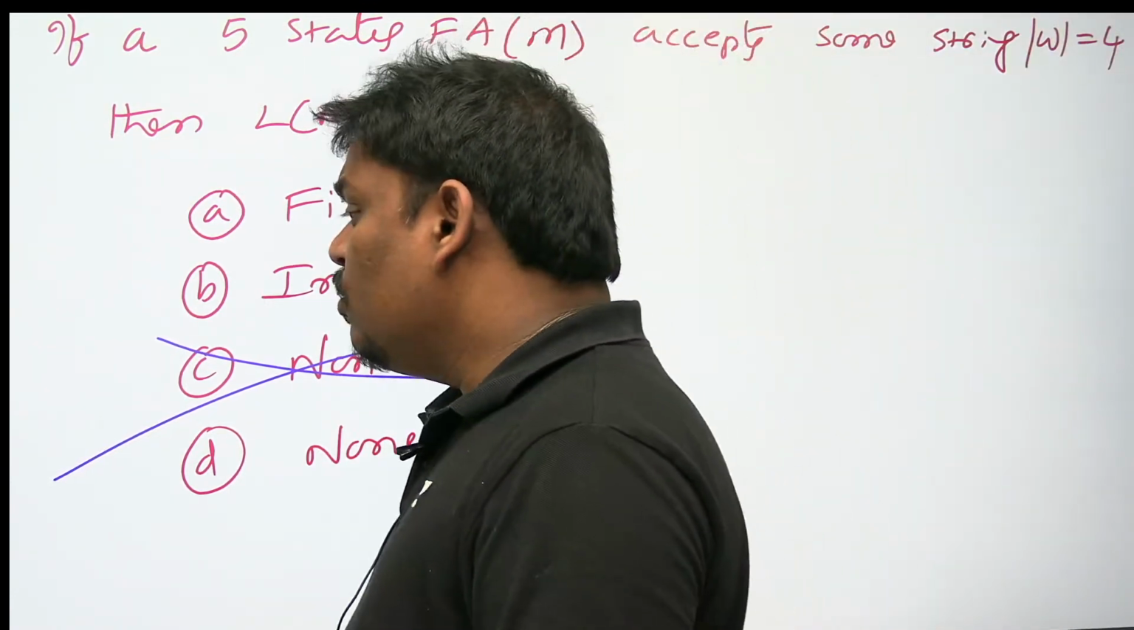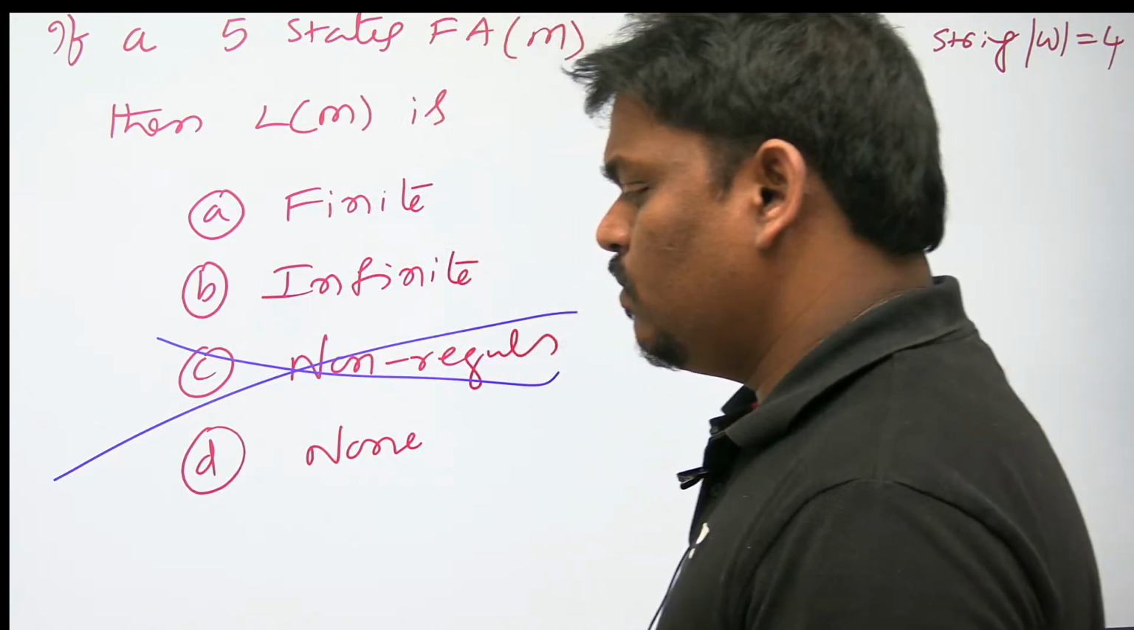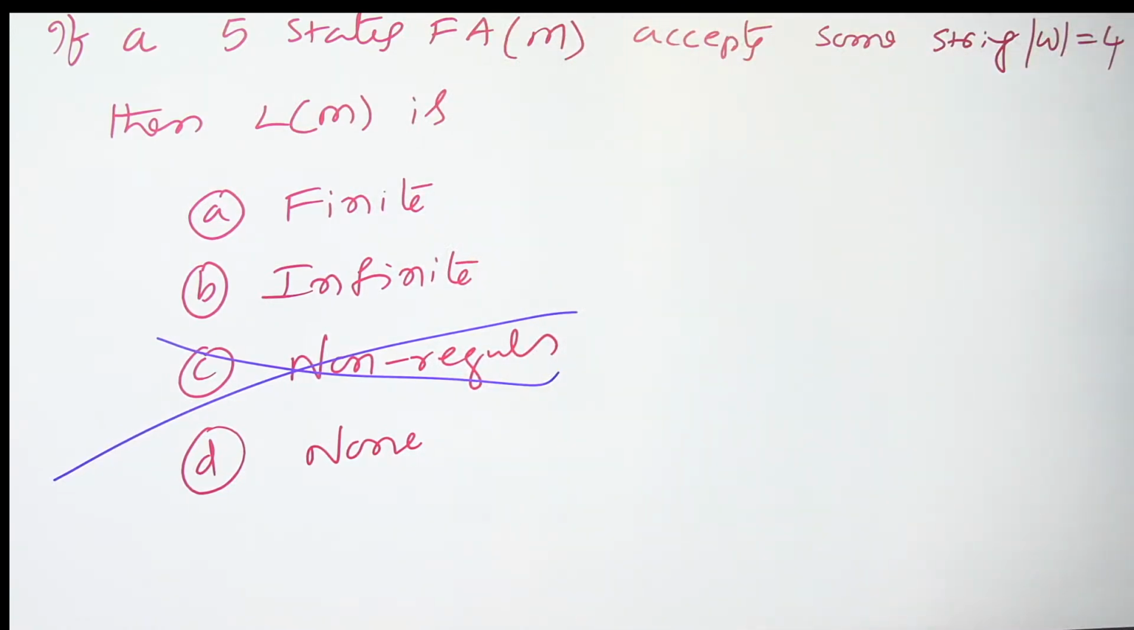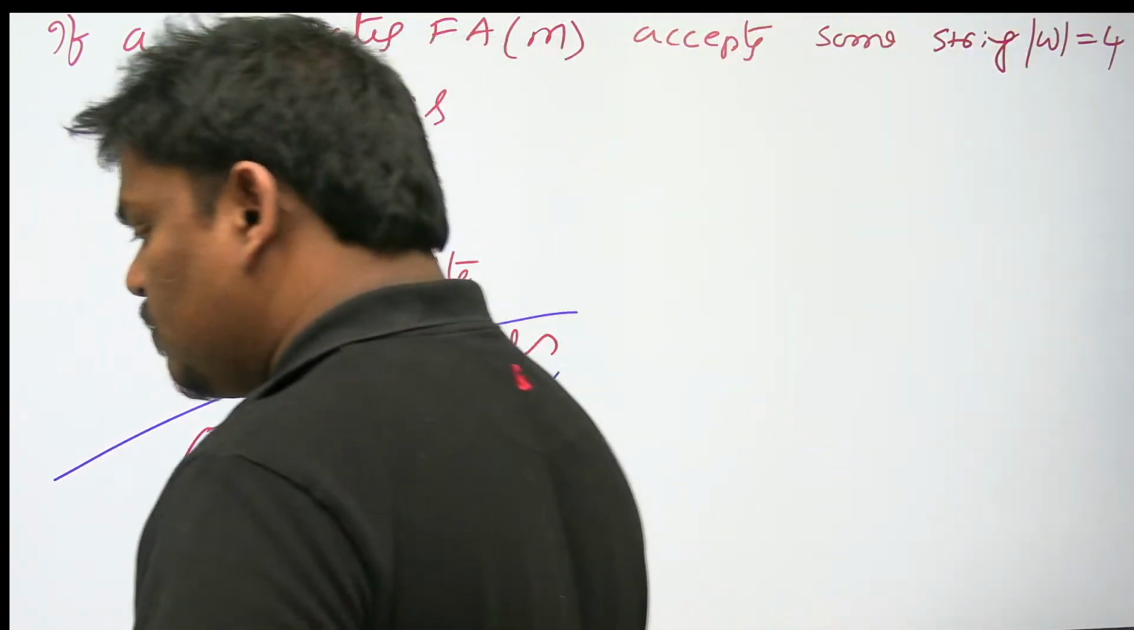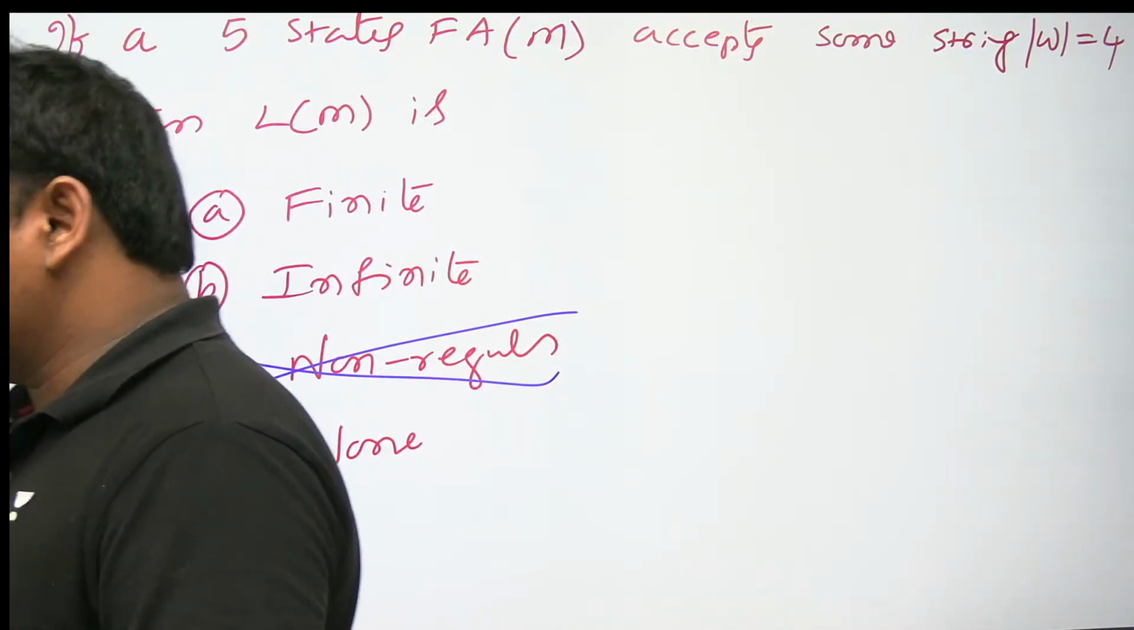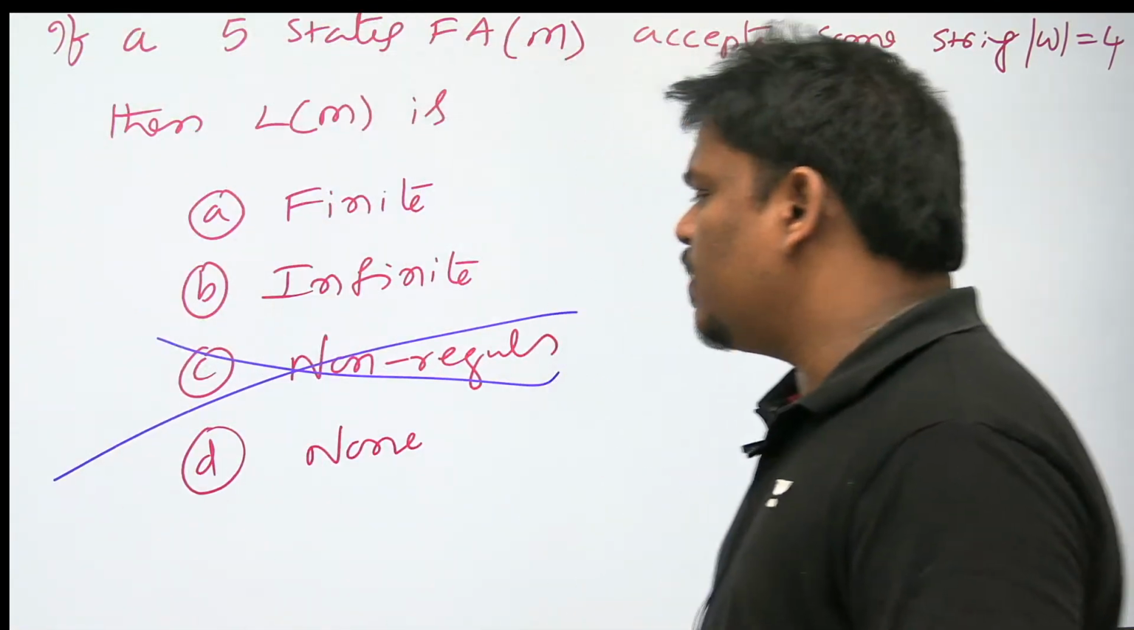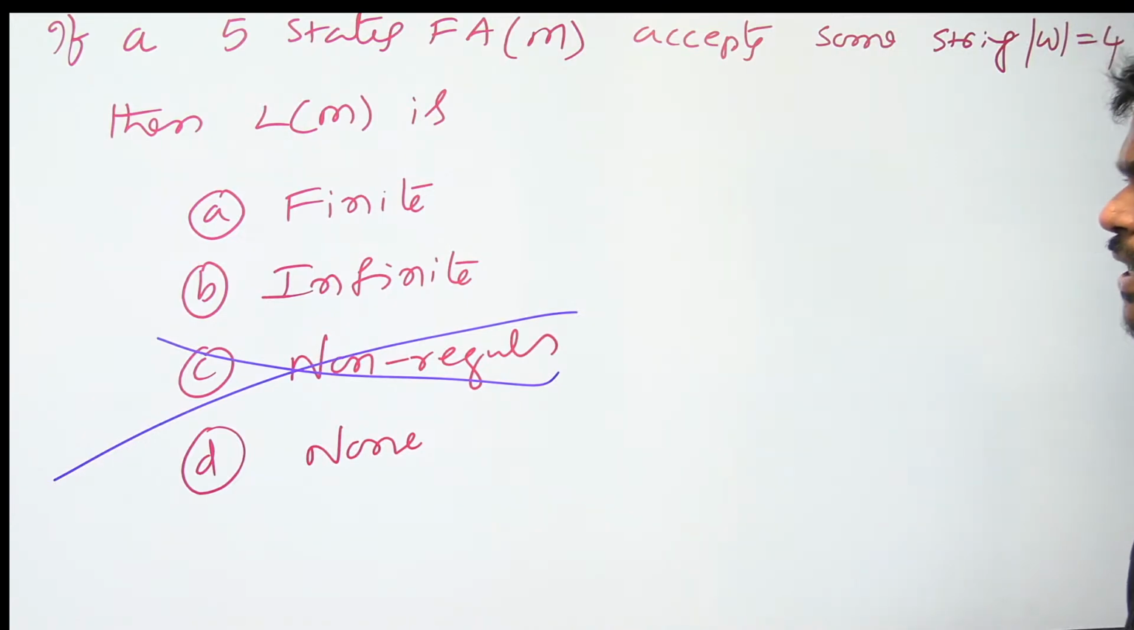From this I cannot say loop does not exist either. Loop may exist, loop may not exist. So what is the answer for this? The answer for this one is none. It may be finite.